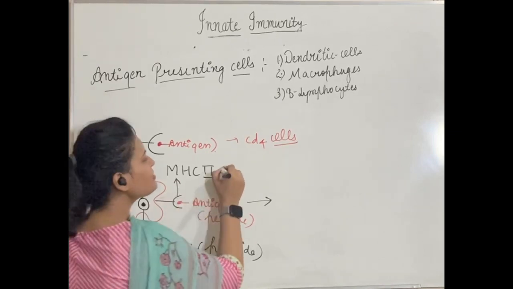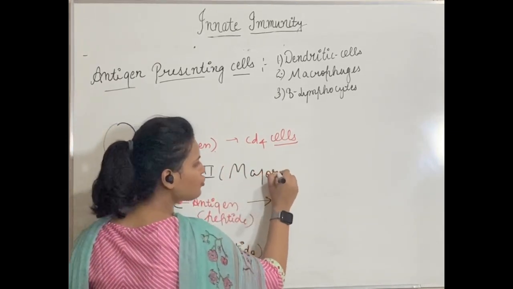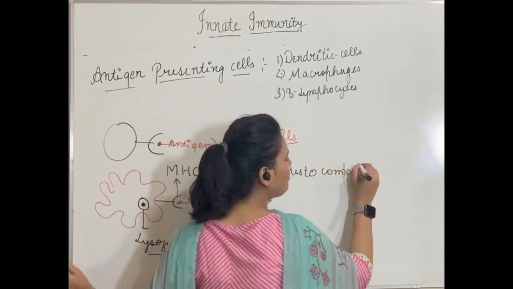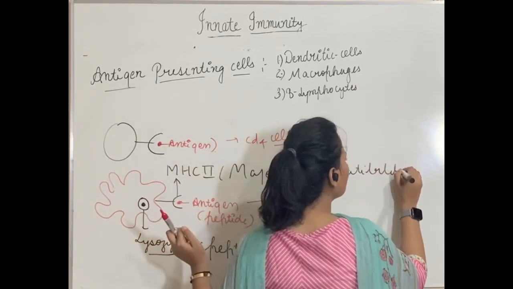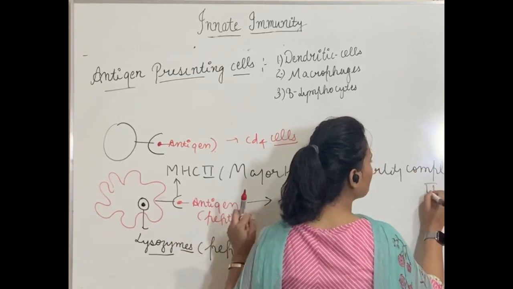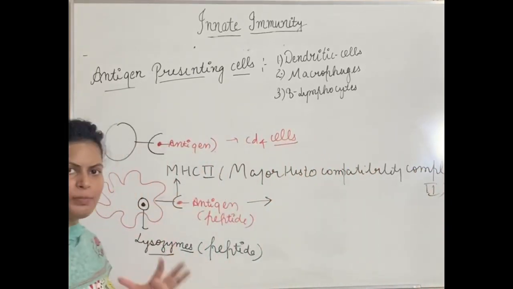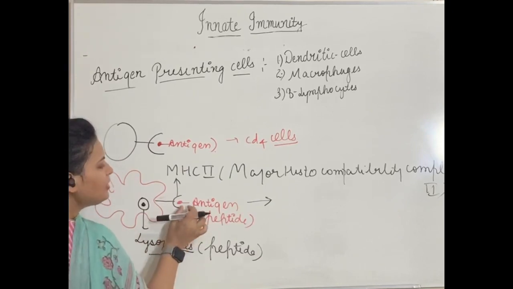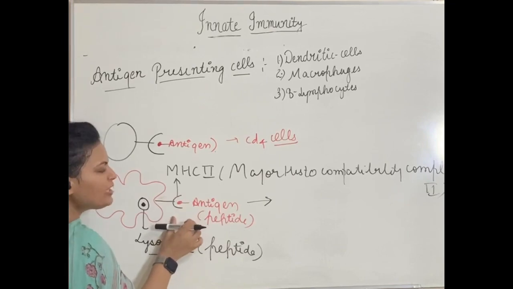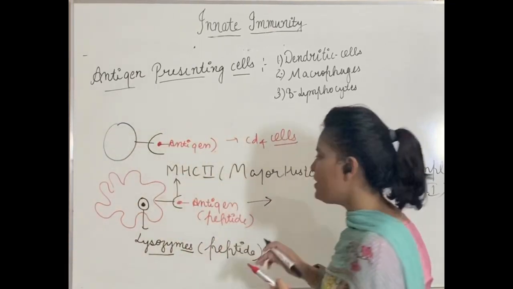We call it major histocompatibility complex 2. So what is this complex? Actually, this is also a proteinaceous complex which will hold the protein in itself, and it will showcase this protein to helper T cells.